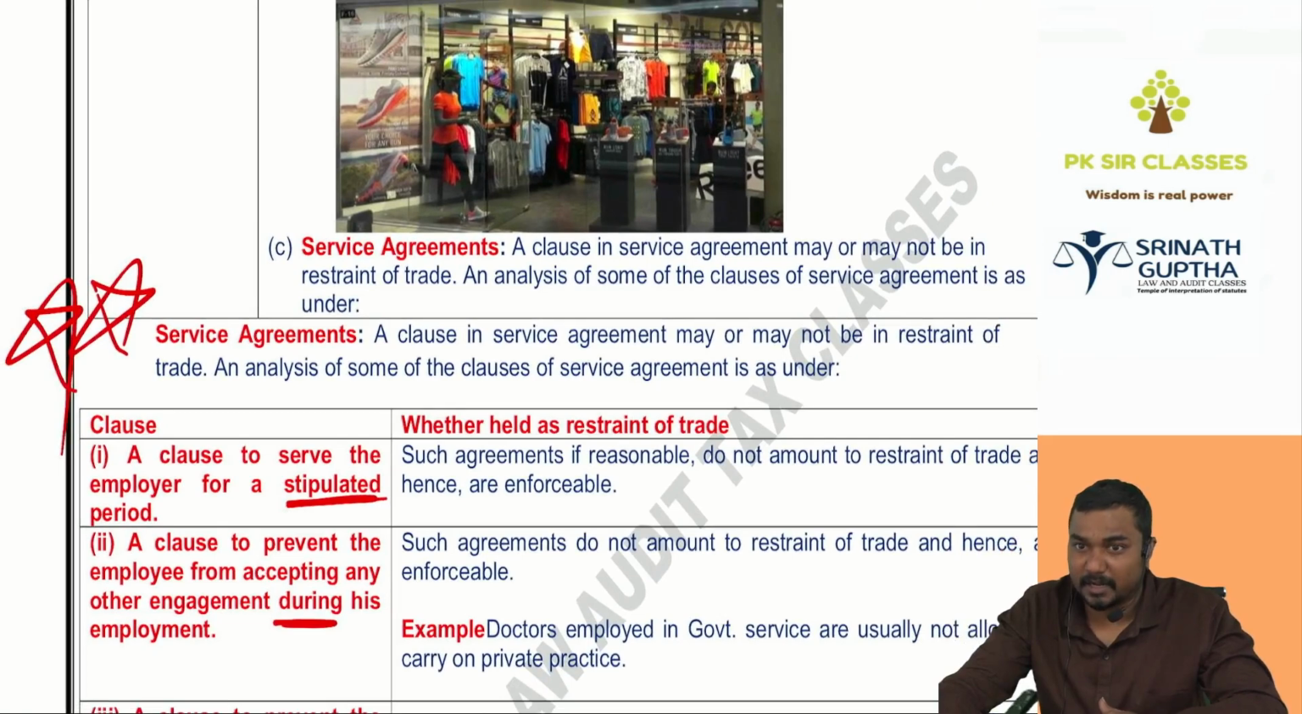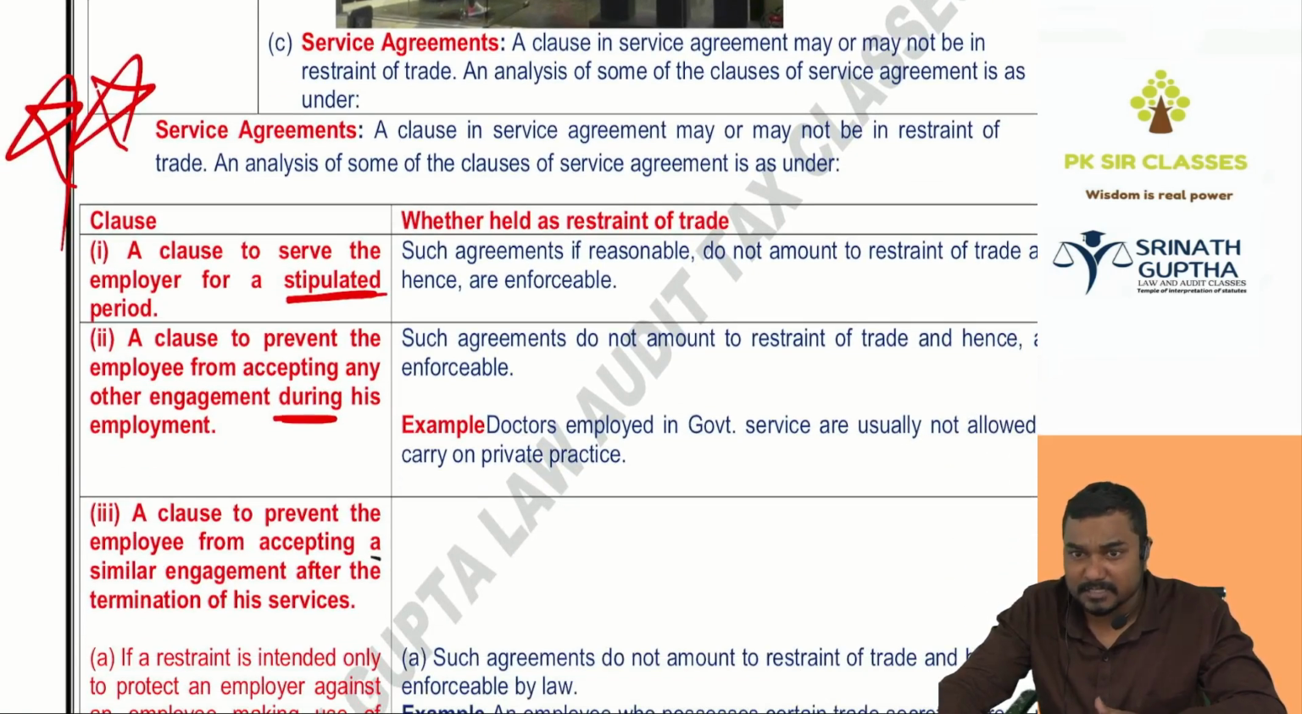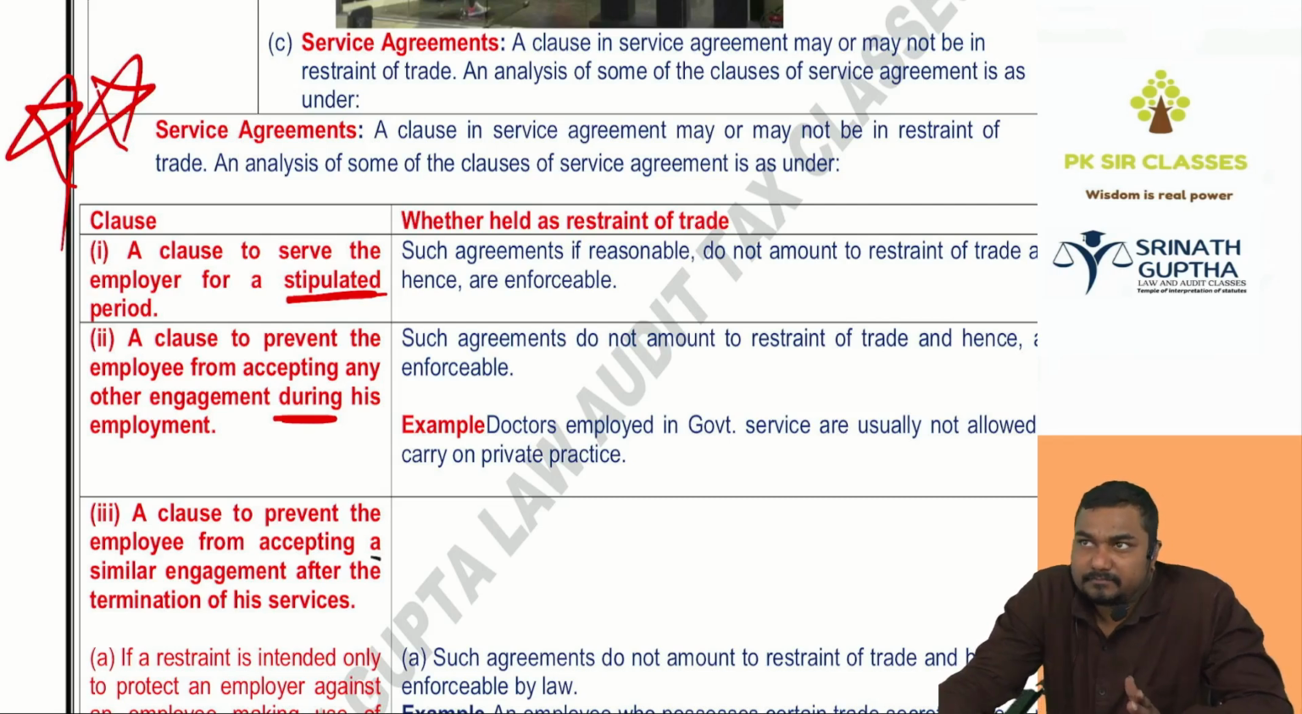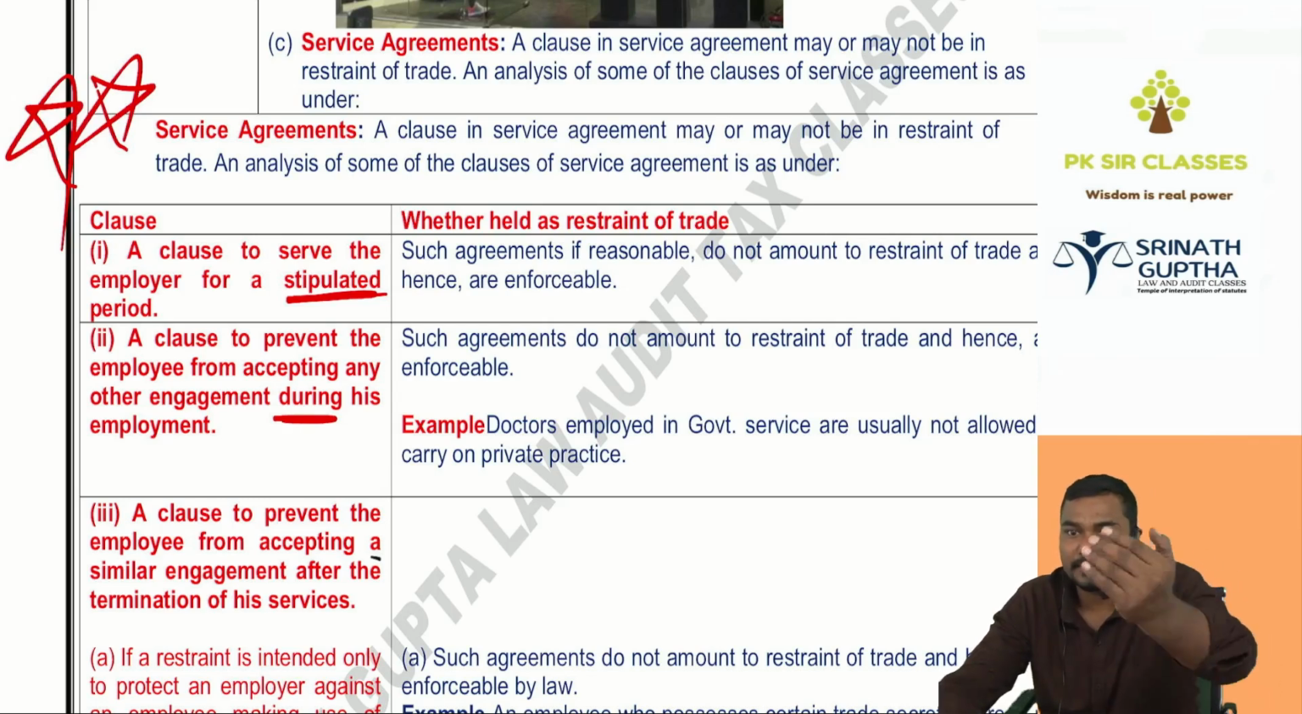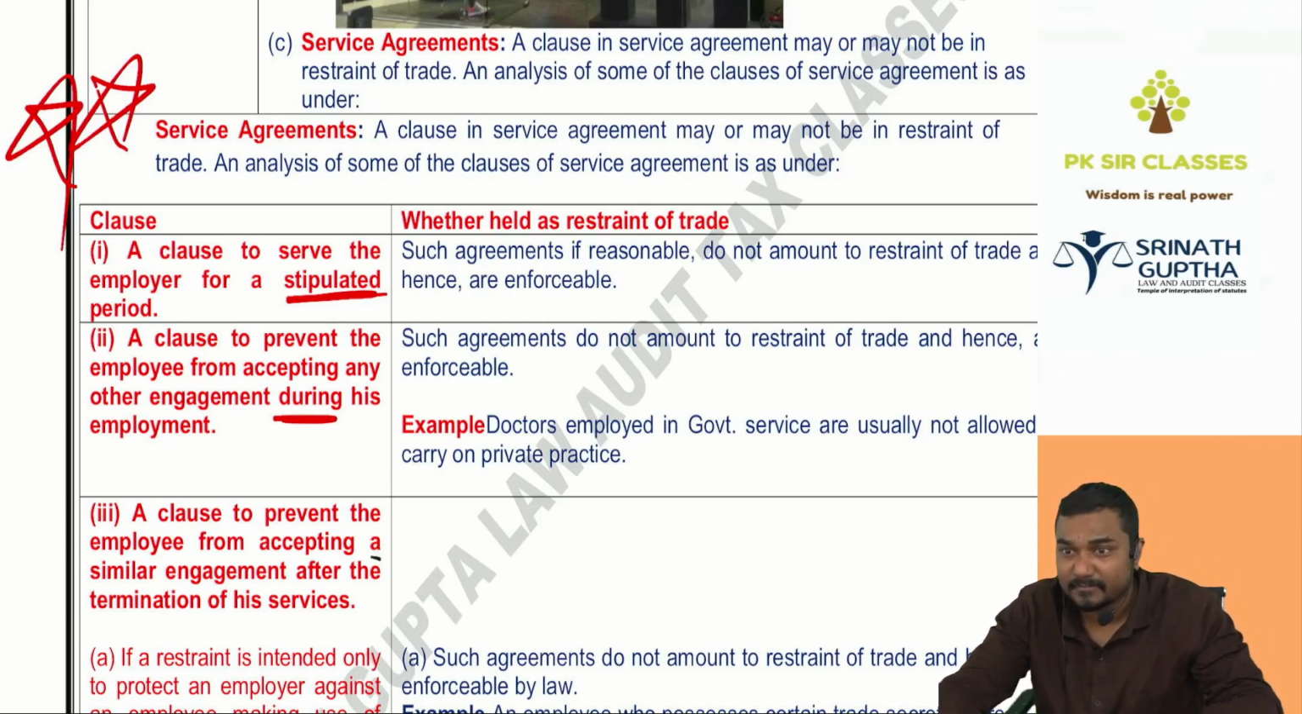Very, very important. It is a contract of employment. Service agreements means contract of employment. I am serving here. I am giving the service to this academy. Service means employment. Yes sir, no sir. So there was an agreement. This academy said, if you teach here, you should not teach in my competitor academy. The restriction is valid.